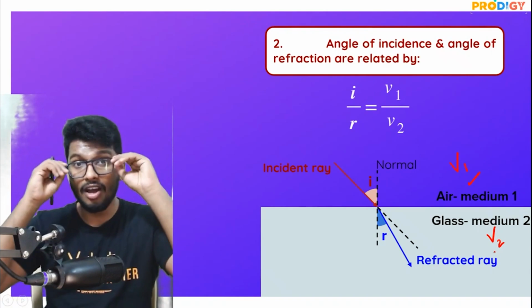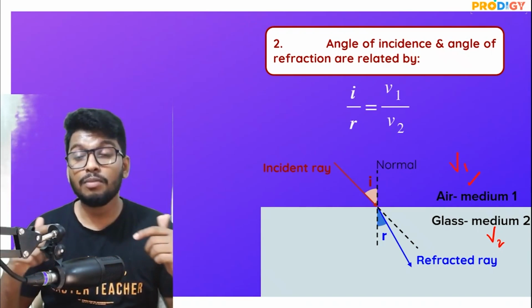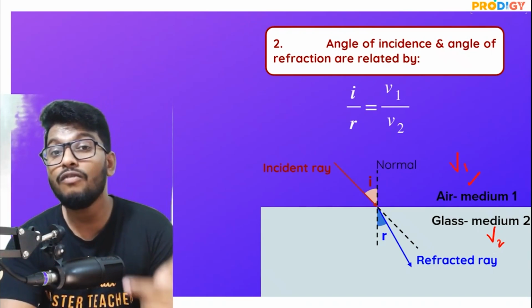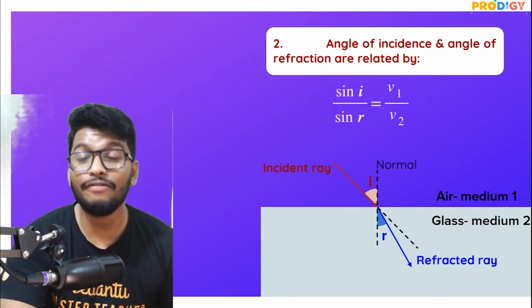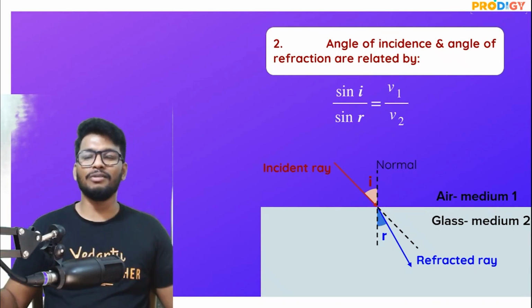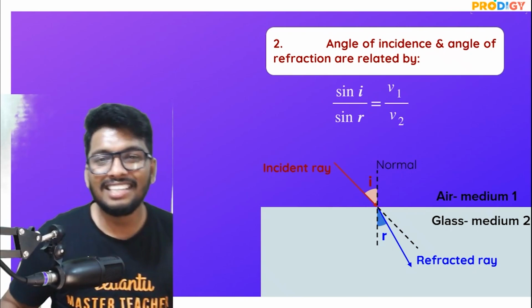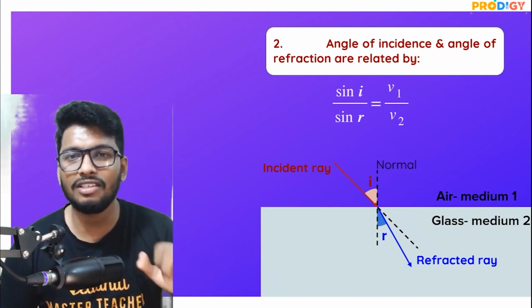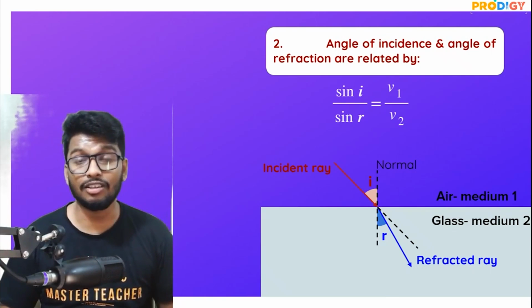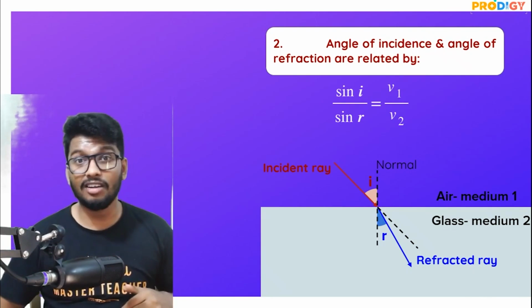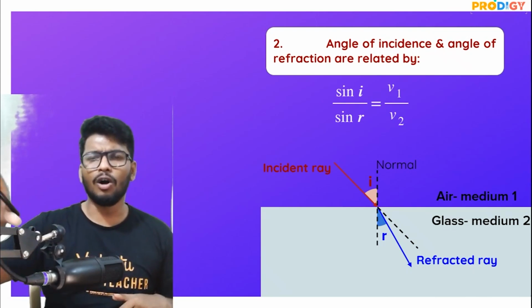So here's the thing, guys. What you're supposed to do is take the sine of the angle of incidence and the sine of the angle of refraction. Now, a lot of you would be asking, sir, what on earth is sine? See, guys, sine is nothing but a trigonometric value. In your math, you'll study trigonometry later on. Some of you would have already done that in school, and some of you might not have gone to that part yet.